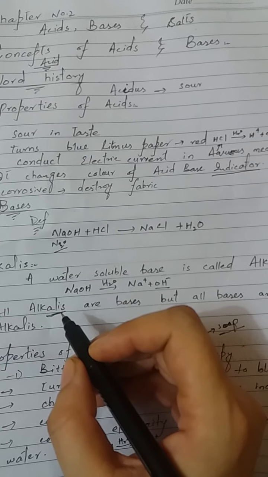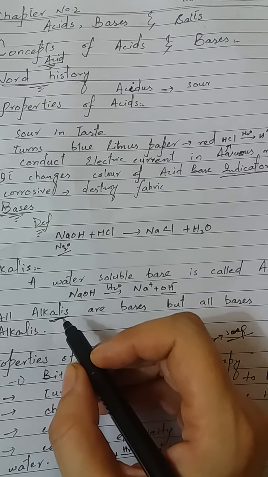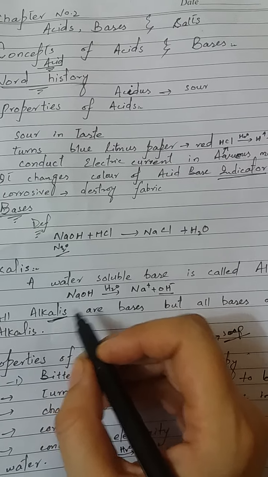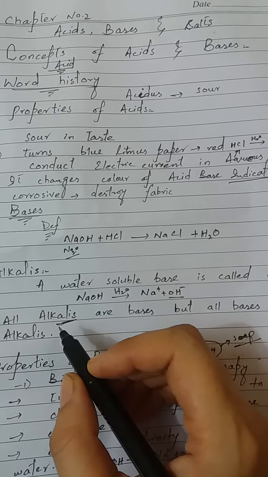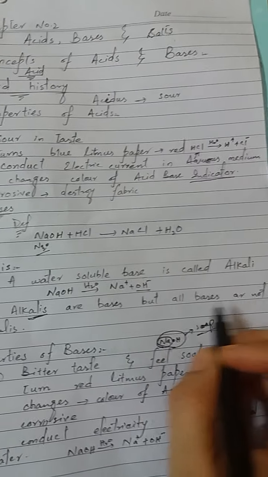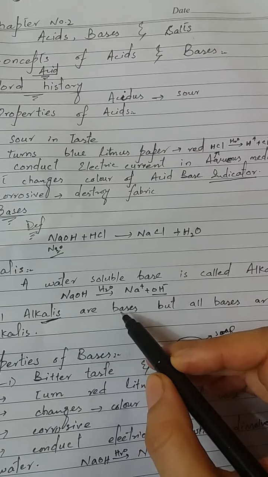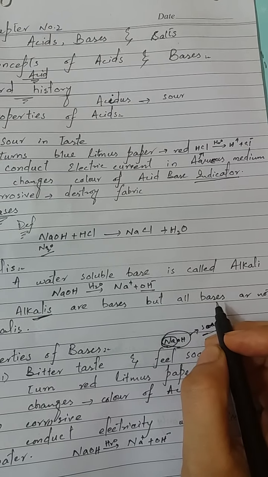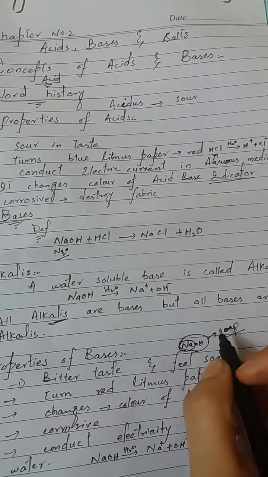Group 1 and group 2 elements are known as alkali and alkaline earth metals. These metals form hydroxides, and their hydroxides are basic in nature. So that's why all alkalis are basic in nature. But all bases are not alkalis. Elements other than these group 1 and group 2 metals can also form bases. They are not called alkalis, still they are bases.